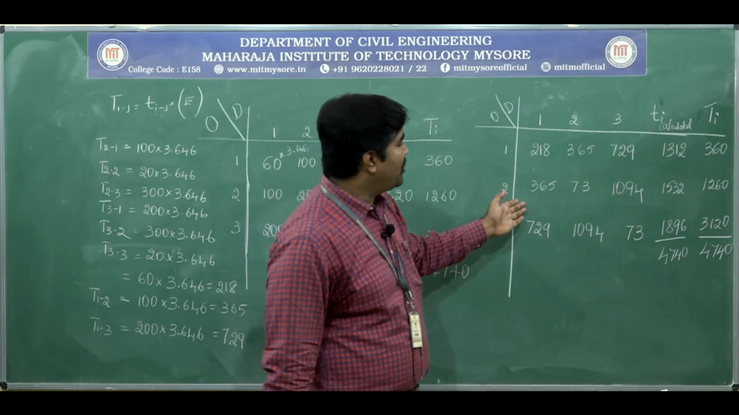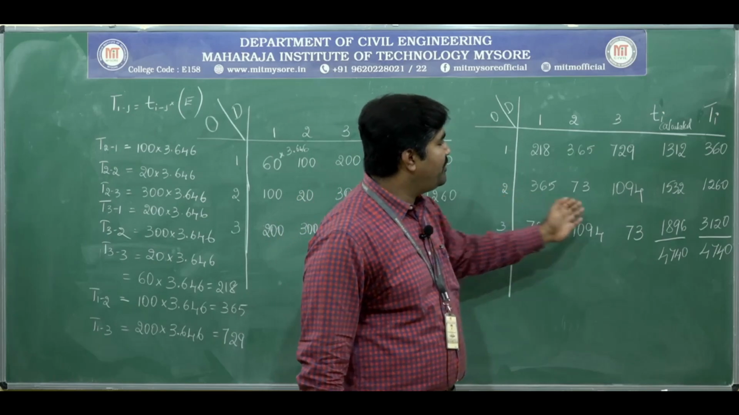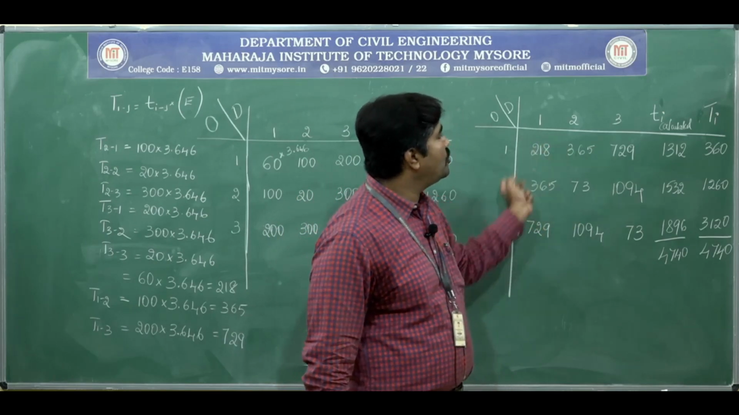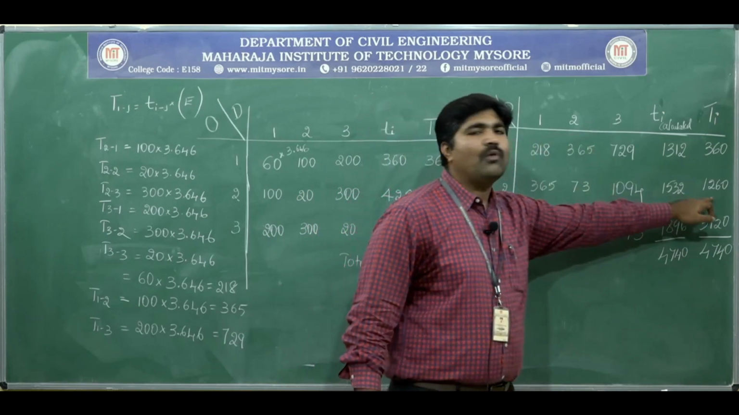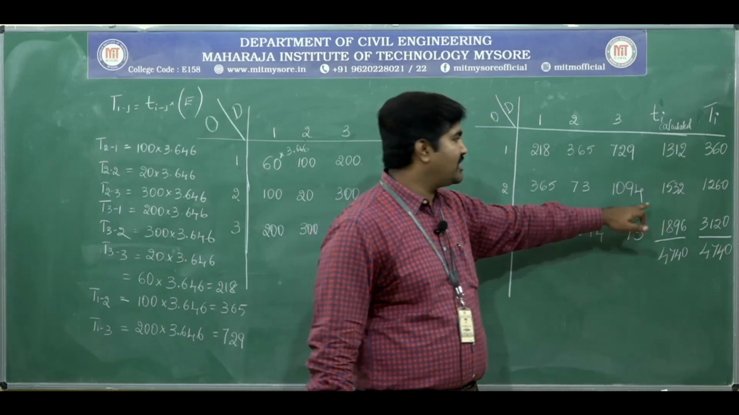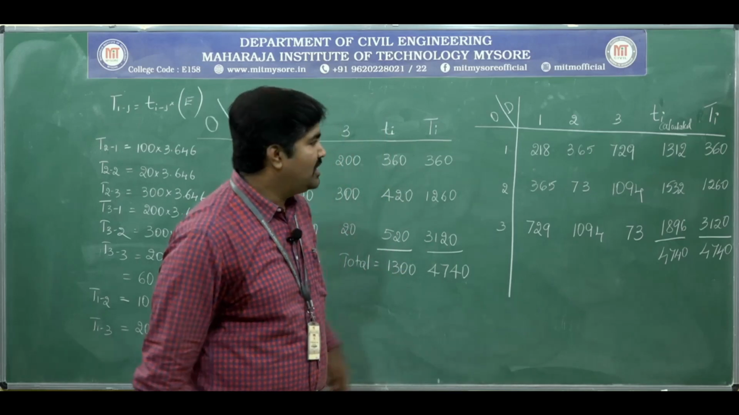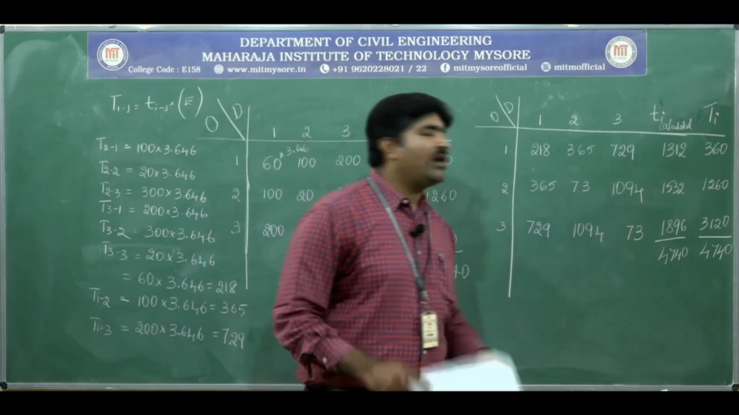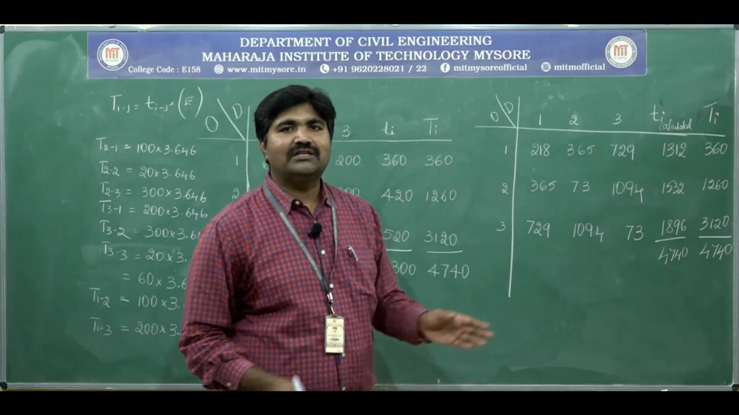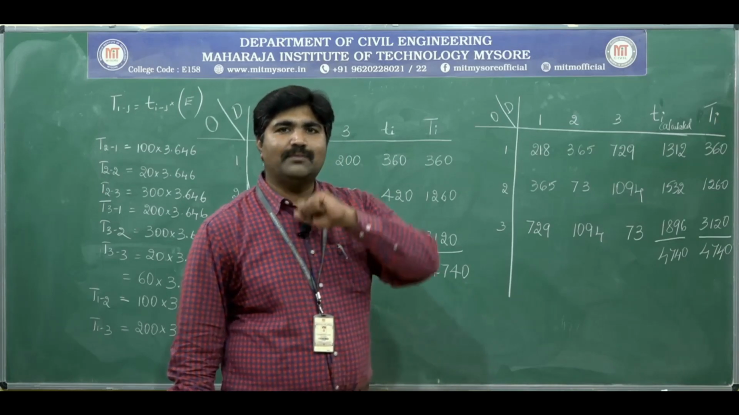Okay, here also, the trips distributed between 2 to 1, 2 to 2, 2 to 3, the total trips should be 1260. That is not tallying. Do you understand? How much have we got? 1532. We have got 1532. Similarly, in this case, we have got 1896 instead of 3120. Okay, what is the problem?